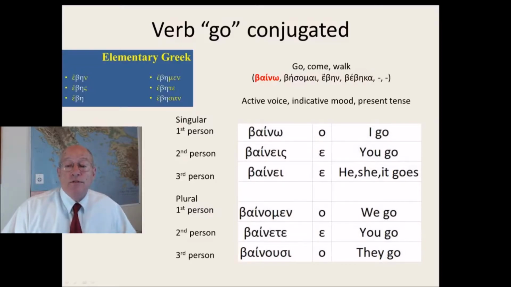And the Greek word is bino, and you can see it can mean come, go, or walk. In the parenthetical expression up there, I've listed the principal parts, and the first of these principal parts is the active voice indicative mood present tense first person singular. And so let me read this conjugation. Bino, bines, bine, binomen, binate, binusi.